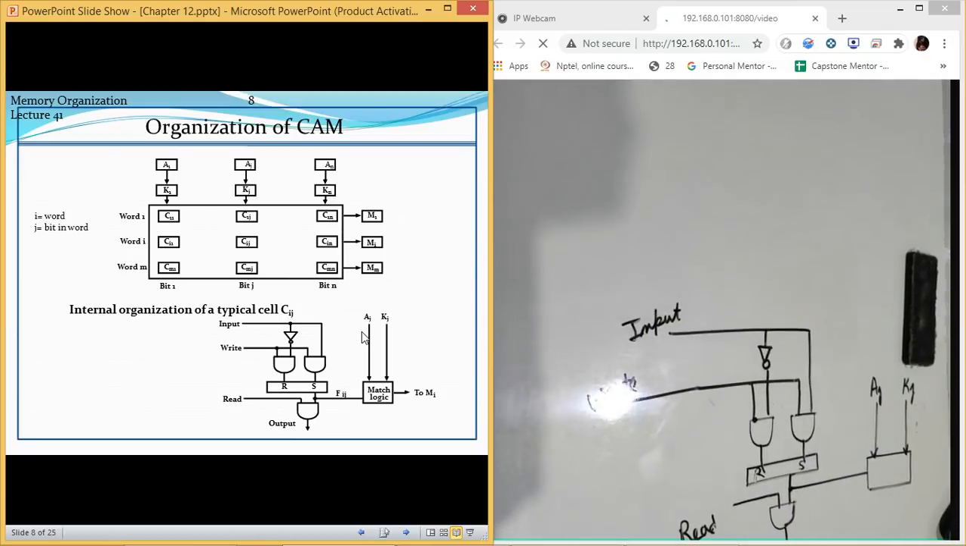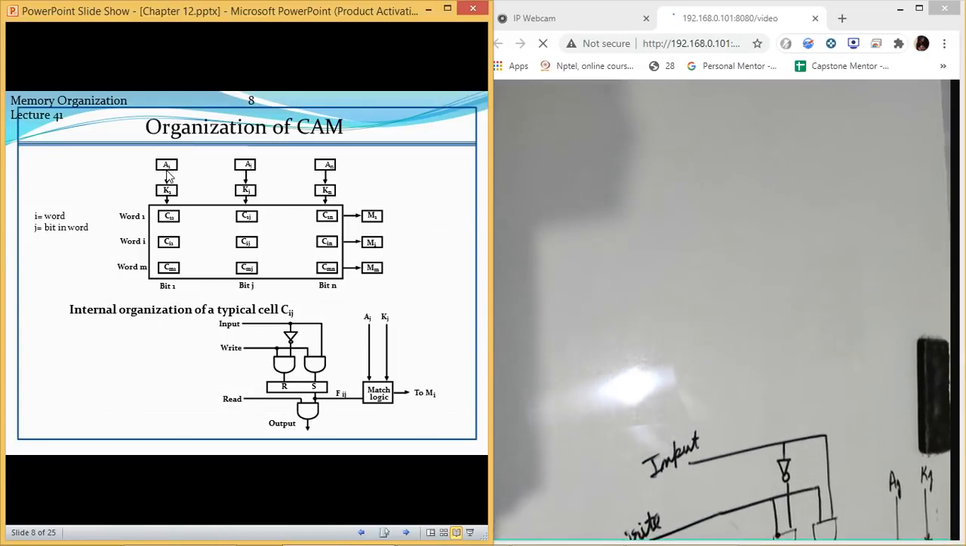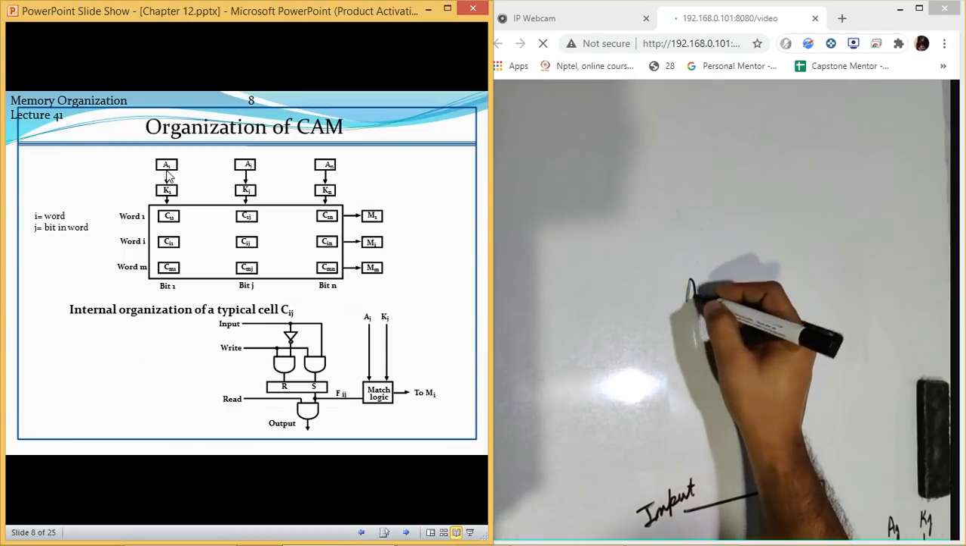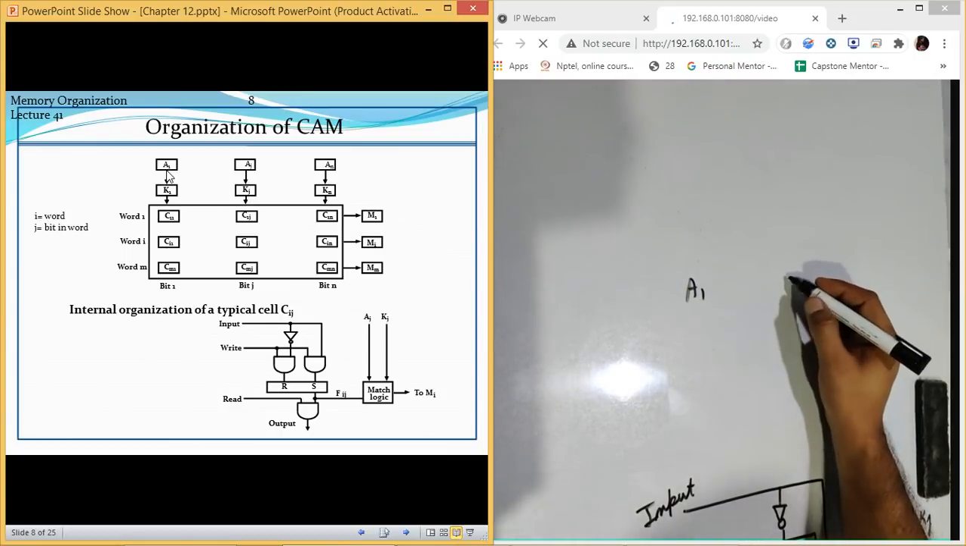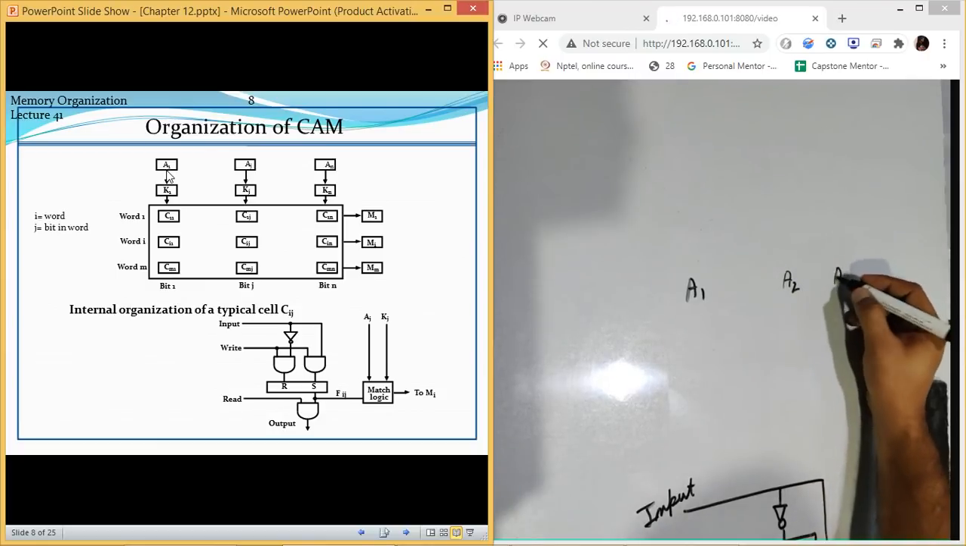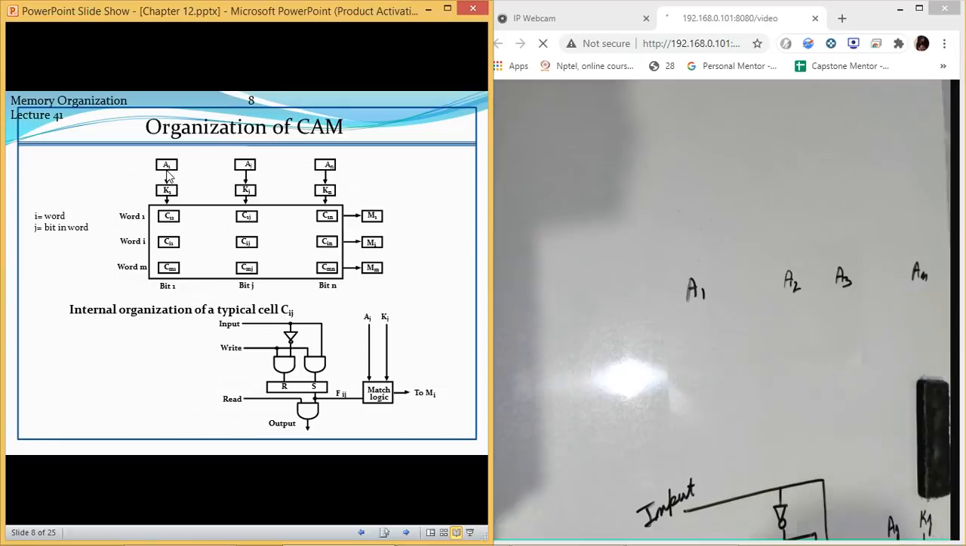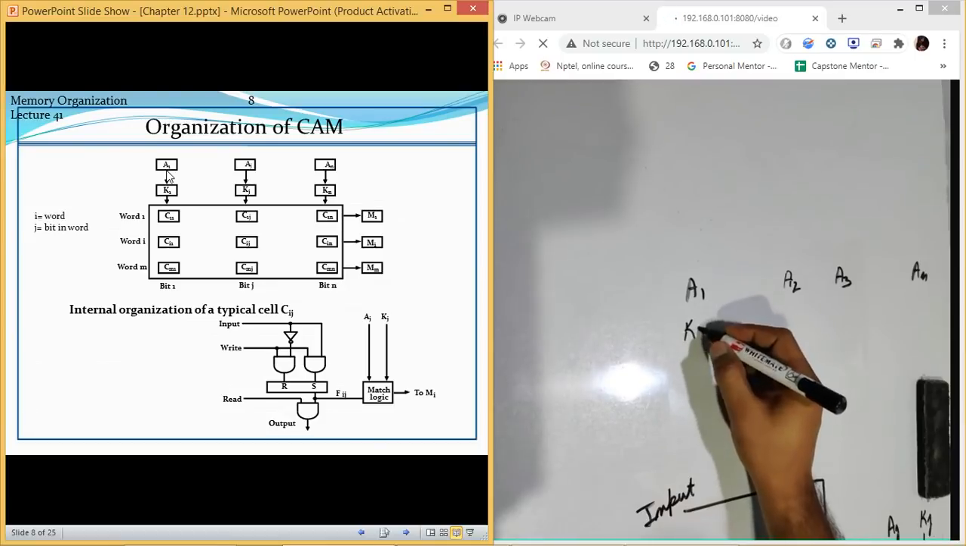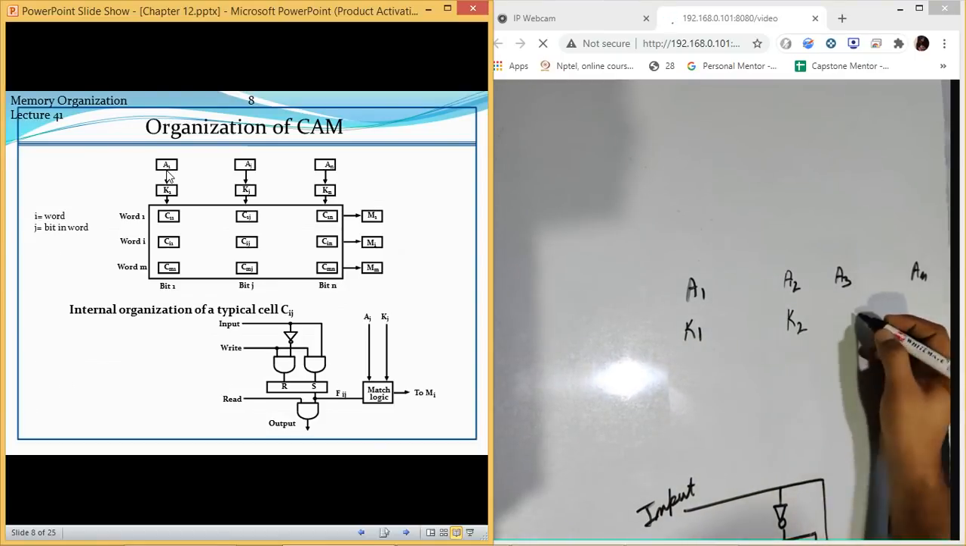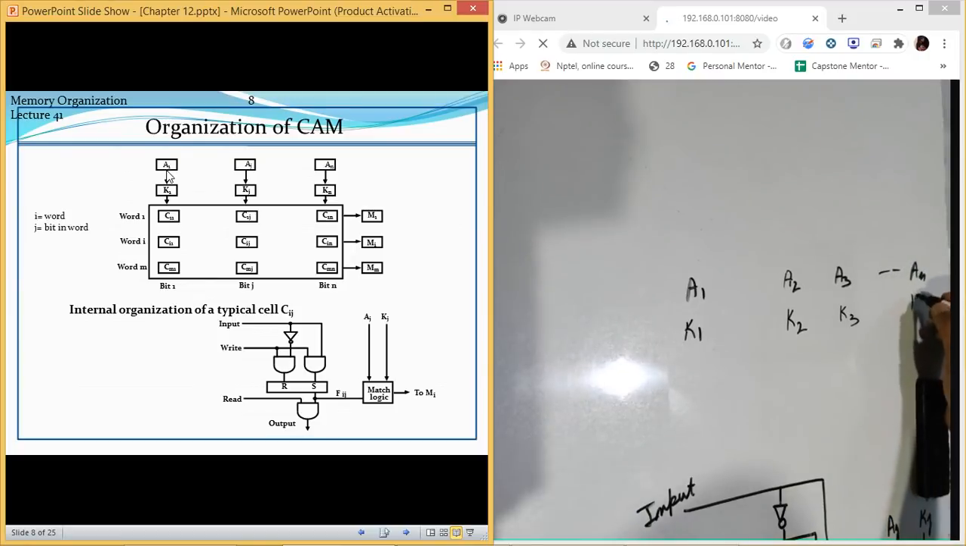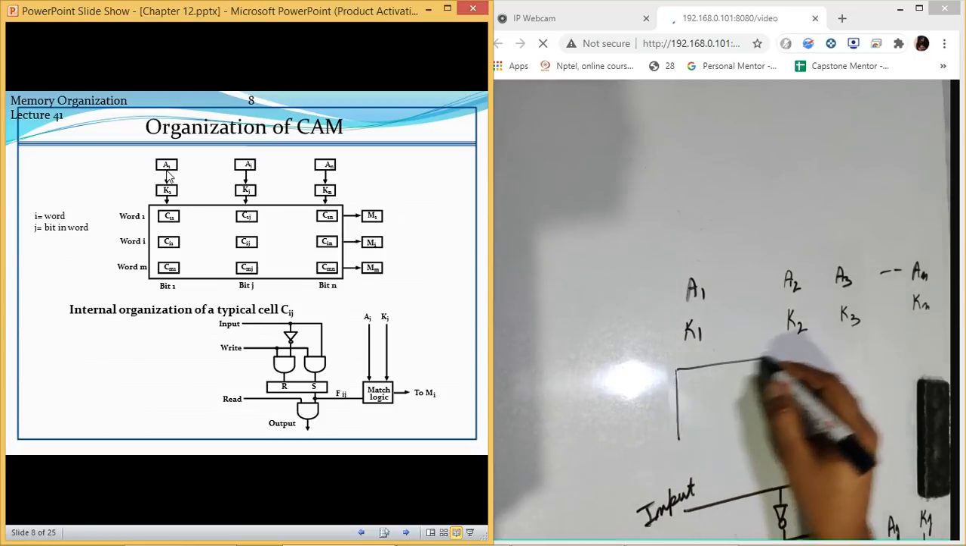Now, in this case, imagine this as a value of A. This is the first bit of A, second bit of A, third bit of A, and nth bit of A. A is your argument register. Then for the same, we have K's first bit, K's second bit, K's third bit, and K's nth bit, for your n number of key bits. Then a similar thing is there for C.